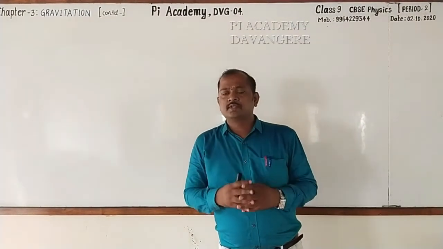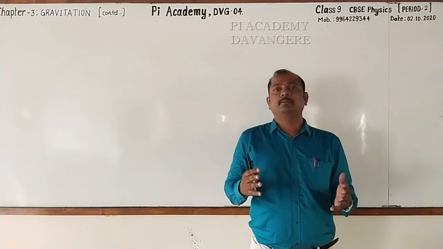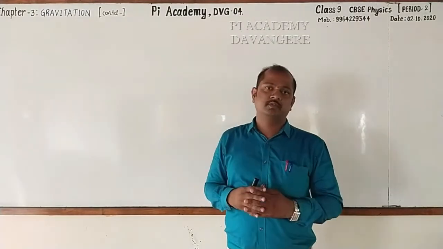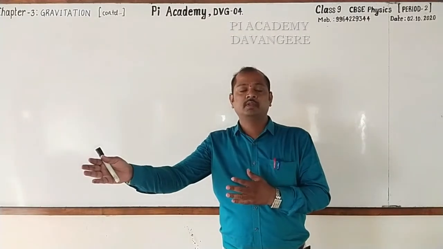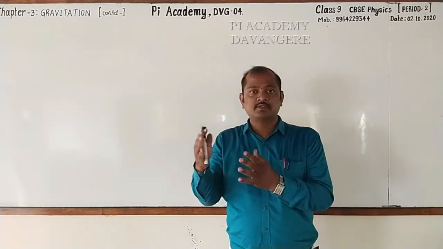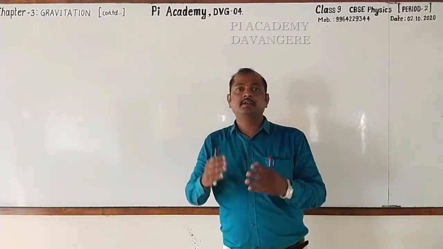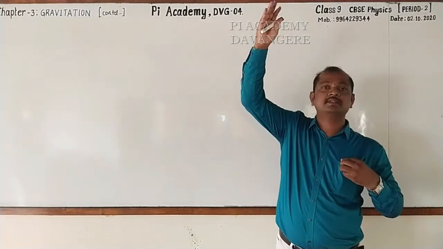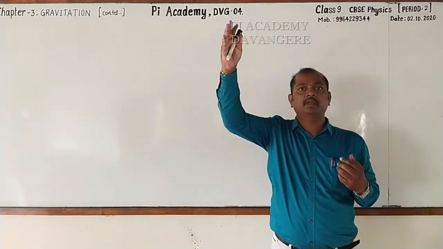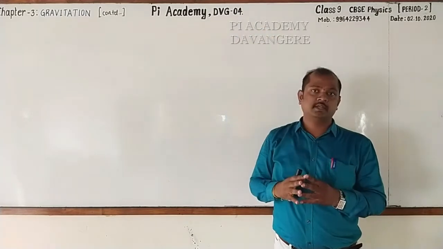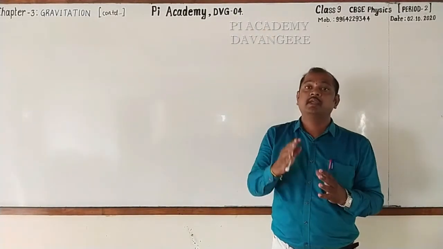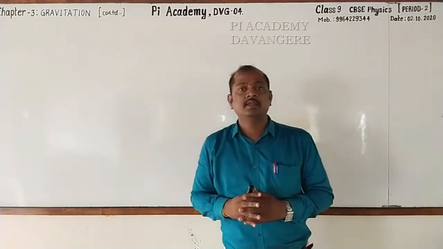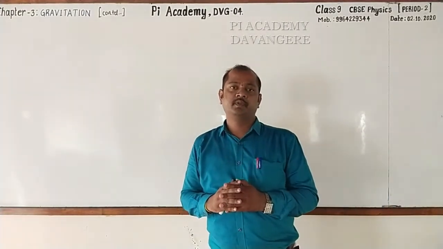Dear students, every day we see many objects around us, right? And some objects are on the ground. They are all called terrestrial bodies, right? And some objects can be seen in the sky. Maybe the day sky or night sky. In night sky we can see plenty of objects, and they are called heavenly bodies, also called celestial bodies.